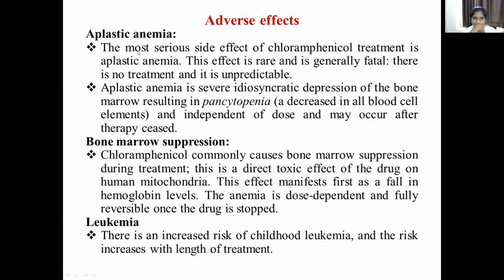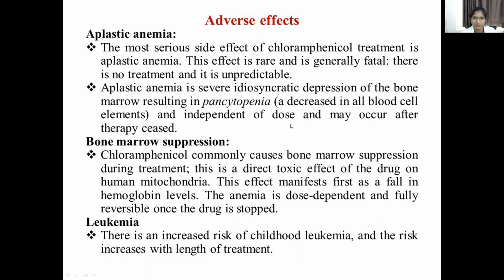Aplastic anemia is the most serious side effect of chloramphenicol treatment. This effect is rare and generally fatal. There is no treatment and it is also unpredictable. It is a severe idiosyncratic depression of the bone marrow, resulting in pancytopenia, which means a decrease in all blood cell elements.